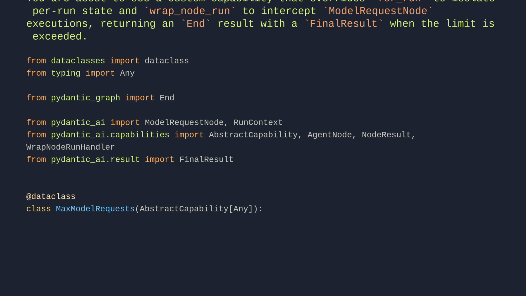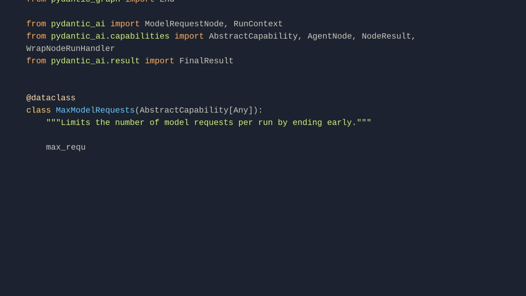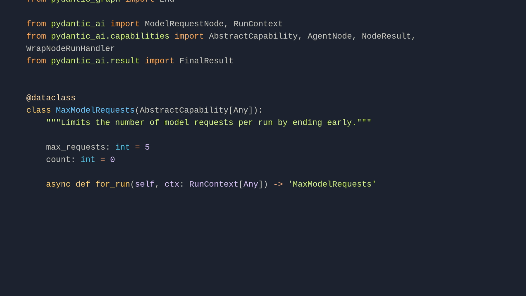It limits the number of model requests per run by ending early. max_requests: int = 5. count: int = 0. async def for_run(self, ctx: RunContext[Any]) -> MaxModelRequests: return MaxModelRequests(max_requests=self.max_requests) # fresh per run.